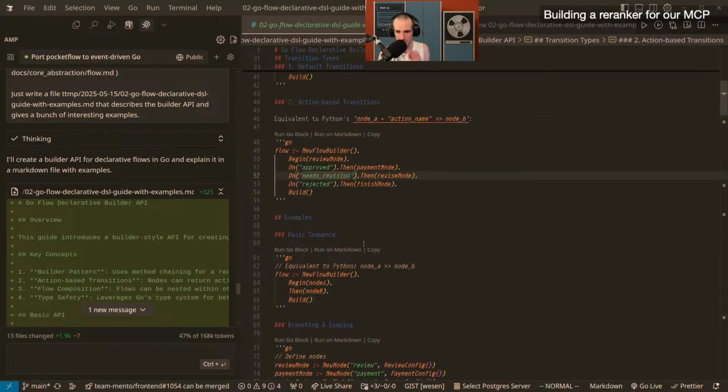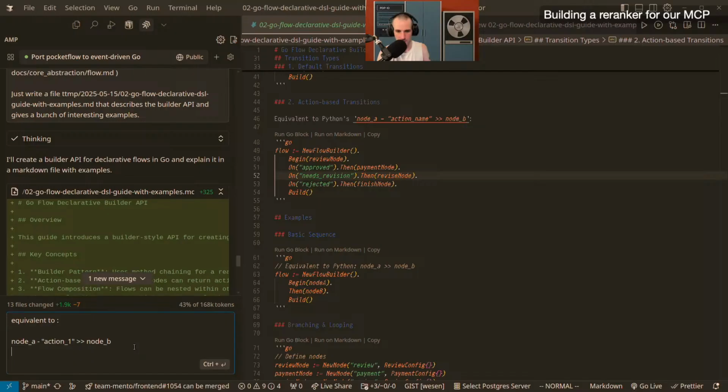So the funny things you can do here, right? Equivalent to, and then say node A, action 1, node B, and then node A. I'm not sure how to... it's confusing in the API already, which makes it not a good API.